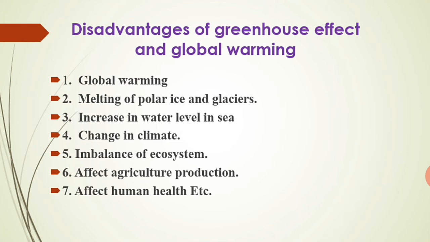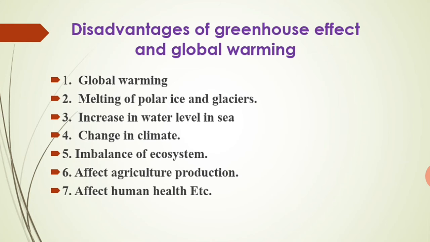Okay, then there will be change in climate. The climatic conditions will change due to global warming. Desertification will also take place. Desert होगा, ज़मीन it will lose its moisture and there may be formation of deserts. वो भी हो सकता है. Imbalance of ecosystem, the ecosystem का जो है imbalance होगा. Ecosystem will not work properly. All the life cycles will change.